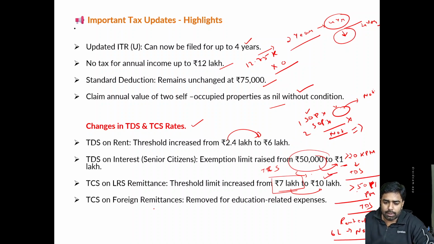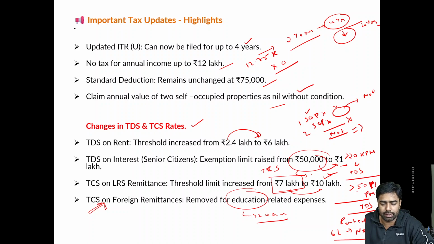Also, when a person made foreign remittances, when a person took an education loan for studying abroad, TCS was applicable on that also. Now the government has clearly stated that if any person takes a loan for studying overseas, there will be no TCS. The thing to note here is that the loan has to be taken from a specified financial institution. You cannot take it from anyone, but they have specified the financial institutions. From there you can take a loan, and on that there will be no TCS. So it's a major relief for students who are going overseas to study and for their parents.